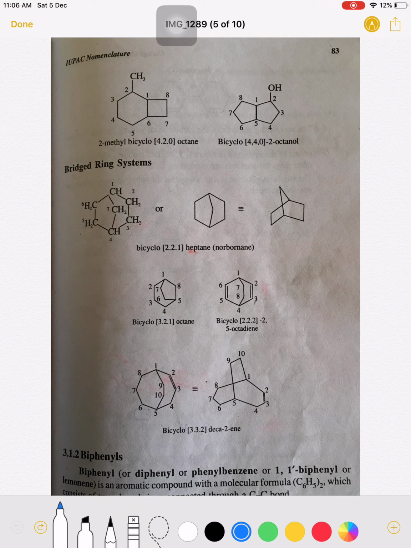Next is the ring, a 6-membered ring is there and it has double bonds and it is a fused ring system. Now the numbering is given here, 1, 2, 3, 4, 5, 6, because here also 2 carbons, here also 2 carbons, but there is a double bond, therefore the number is given here 5, 6, then 7, 8.